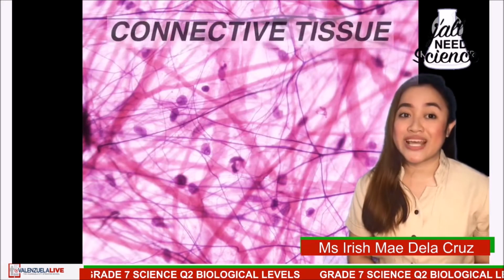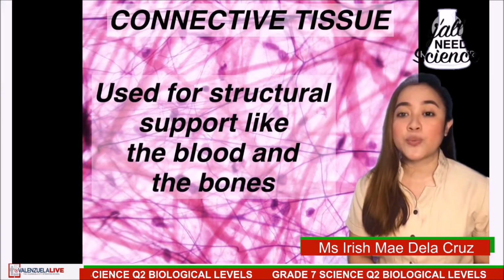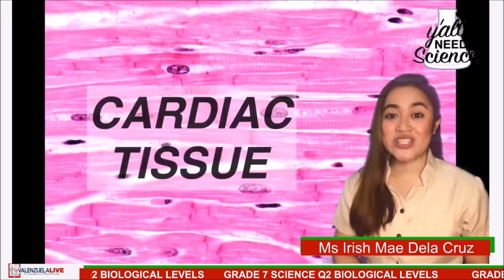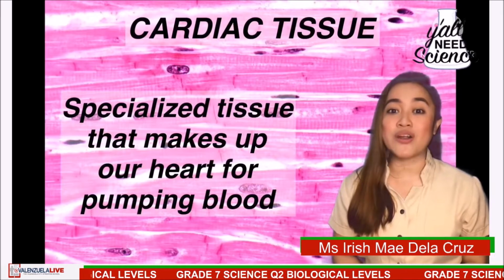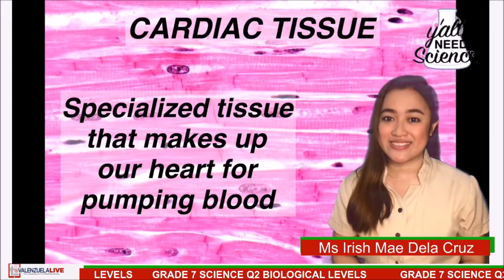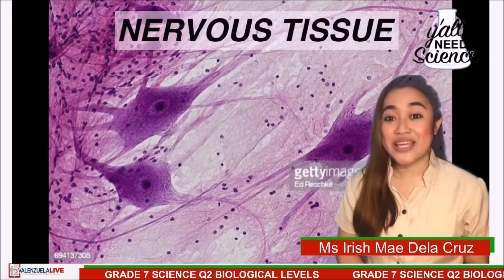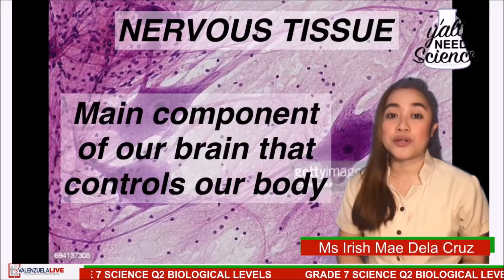When we say connective tissue, it is used for structural support like the blood and the bones. And for the cardiac tissue, it is a specialized tissue that makes up our heart for pumping blood. How about the nervous tissue? The main component of our brain that controls our body.